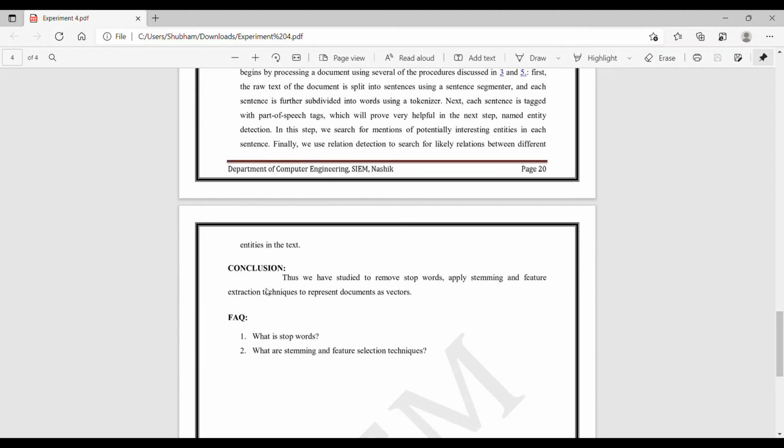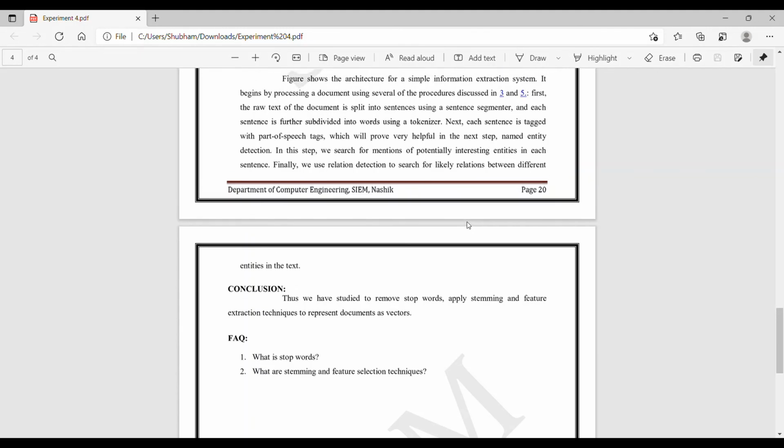In the above assignment, we conclude that we have studied how to remove stop words, apply stemming and feature extraction techniques to represent documents as a vector. We have discussed stop words and stemming and feature extraction techniques.